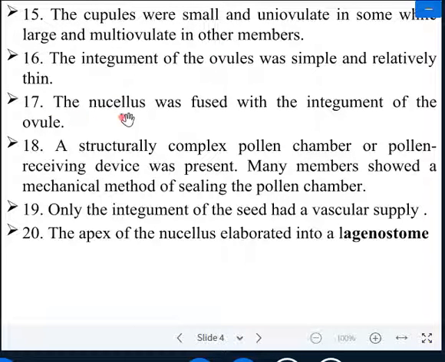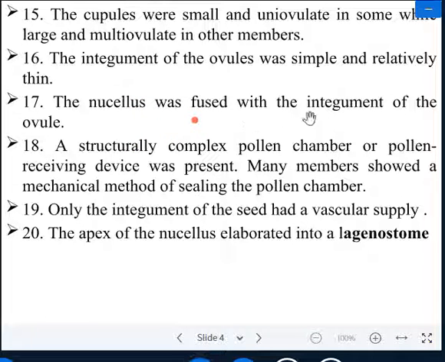Next one, the nucellus, it is a female reproductive organ of the gymnosperm plant. The nucellus in which the megaspore is developed. Any cells of the nucellus directly behave as megaspore mother cell, which undergo the reduction division and produce 4 megaspores. Out of 4 megaspores, 1 becomes functional and produces archegonia.